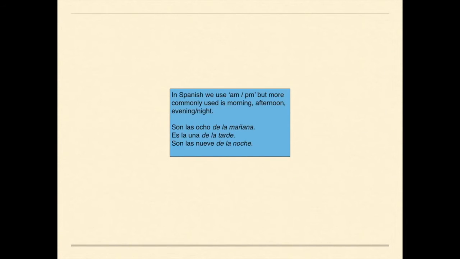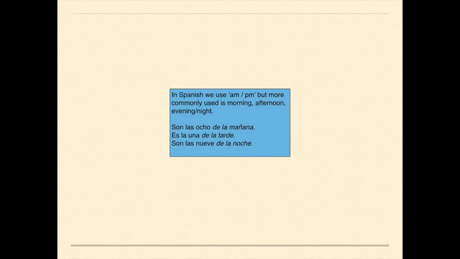In Spanish, we do use AM and PM, but more commonly used is morning, afternoon, and evening, or night. Some examples: son las 8 de la mañana. It's 8 in the morning. Es la 1 de la tarde. It's 1 in the afternoon. Or son las 9 de la noche. It's 9 at night or 9 in the evening.